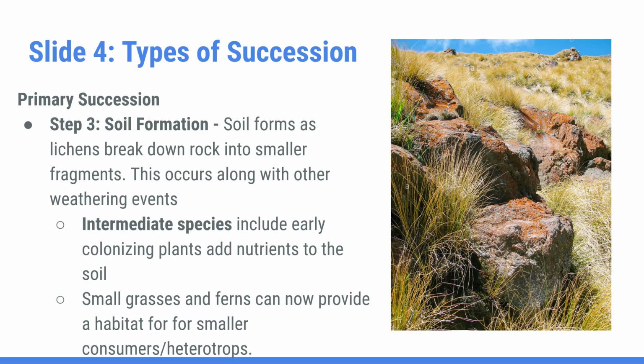And then over time, these pioneer species will naturally break down the rock surface, coupled with physical and chemical weathering events. So as the rock is broken down, soil begins to form, and with the establishment of soil comes smaller plant species such as grass and shrubs.